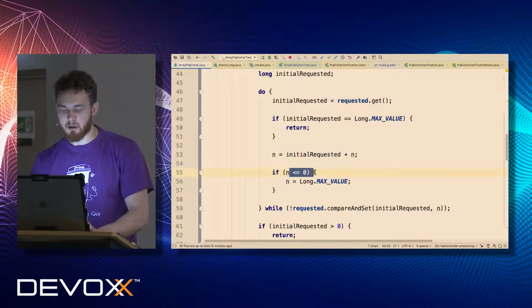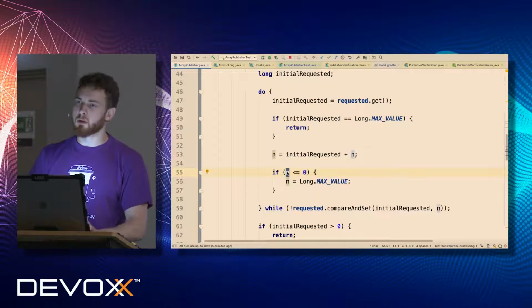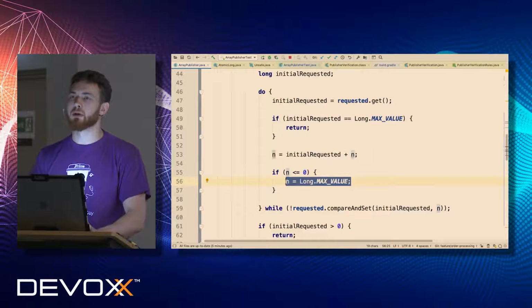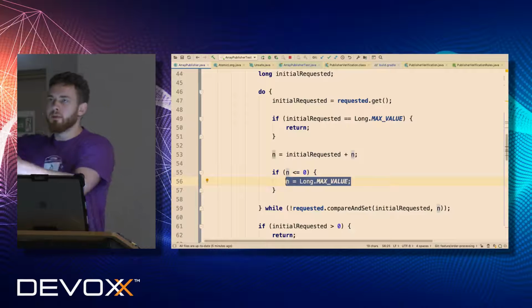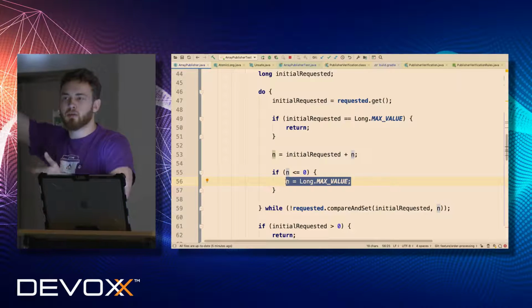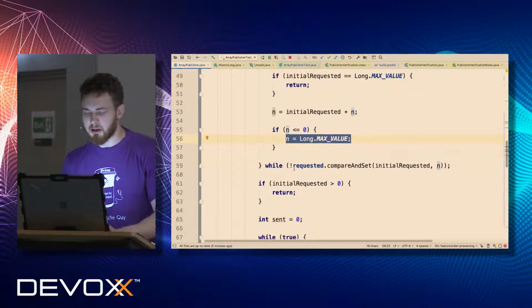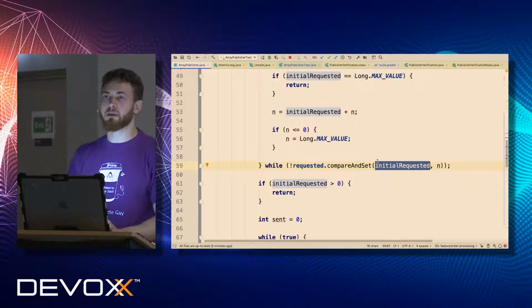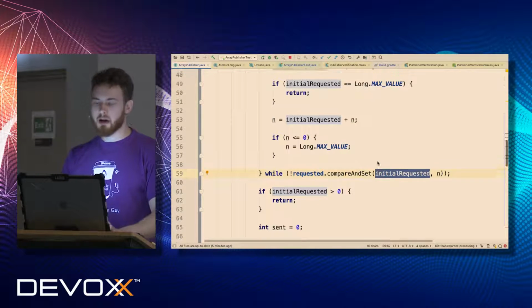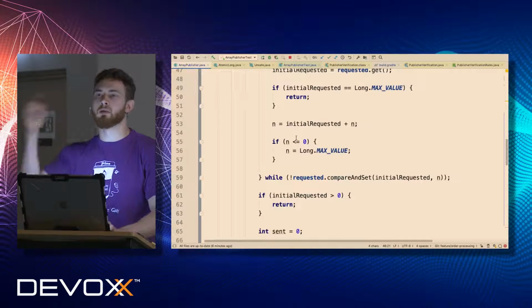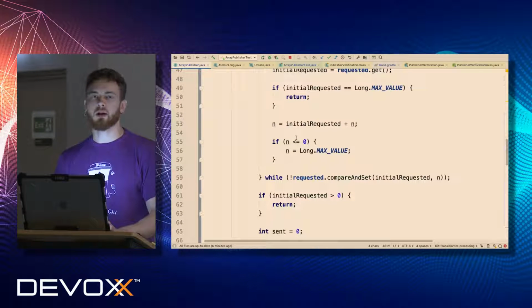And in case our requested value overflows, we have to just set it to long max value, because it means that the current value plus the next requested value will overflow, and the maximum for long is long max value. And afterwards, we have to run the same compare and set on our requested in order to make this operation atomic. Otherwise, there is a race. We will repeat it again and again until we win the race. Yes? Is it clear how it works?